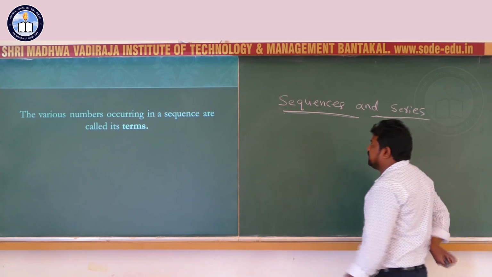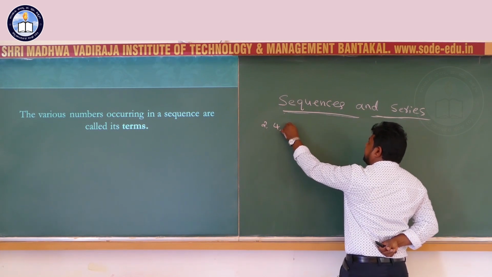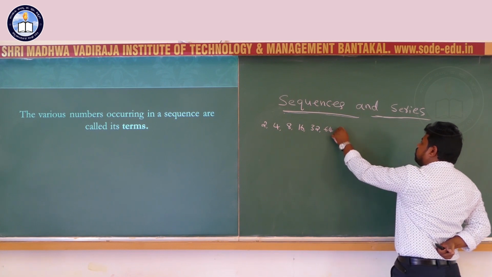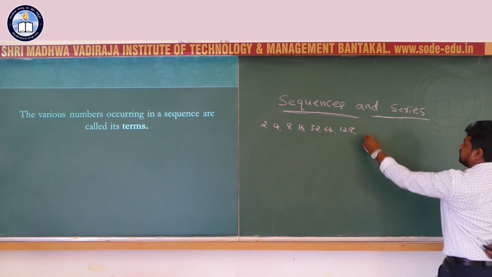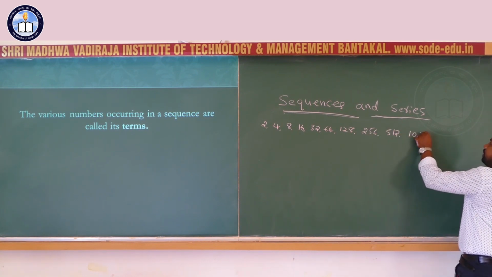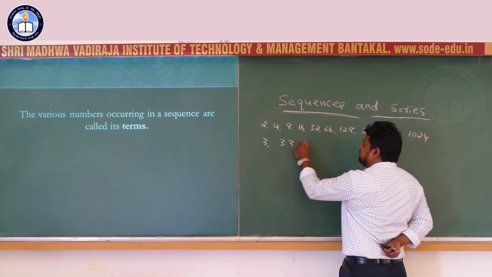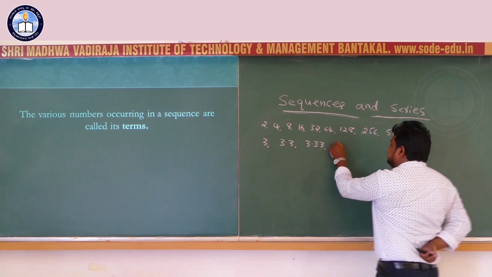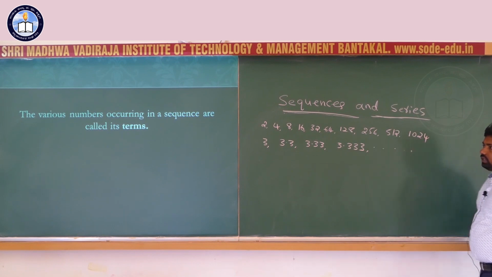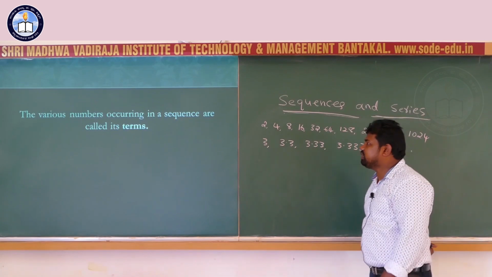In the first example, the sequence 2, 4, 8, 16, 32, 64, 128, 256, 512, 1024. In the second sequence, 3, 3.3, 3.33, 3.333, like that. Here the various numbers occurring in a sequence are called its terms.